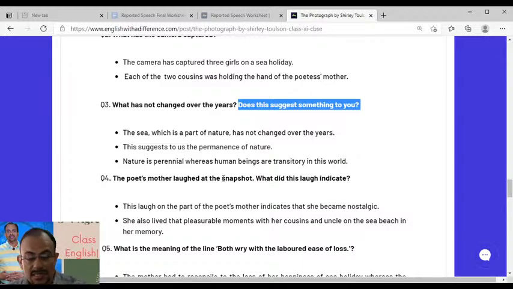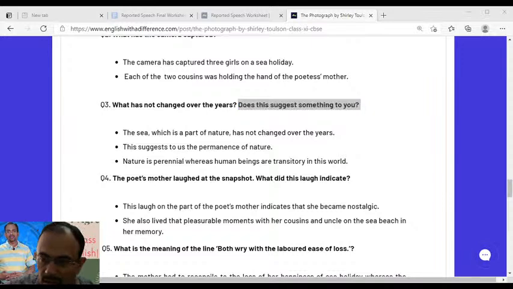In the first stanza, you might have seen the cardboard and the person inside the cardboard are examples of permanence versus the temporary state of human beings, right? And here in the second stanza is the sea, which is the example of permanence, whereas the people who have been photographed on the sea beach are the examples of the transitory nature of human beings, right? So let's move on to the next question. What is the next question?